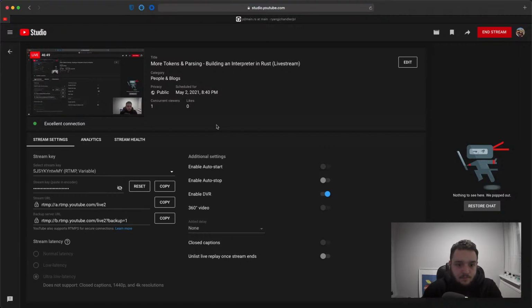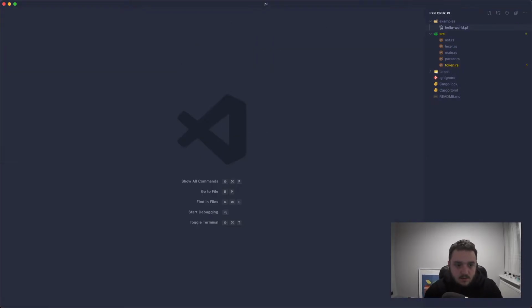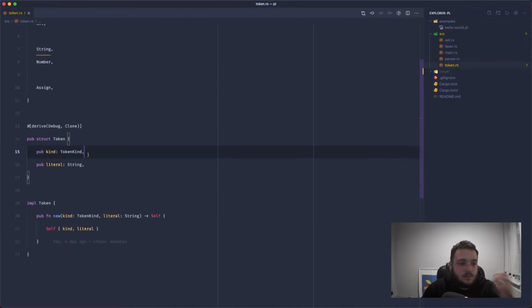Nearly an hour. 50 minutes. Let's do another 10 minutes. Let's start supporting some more parser rules. Let's flesh out the expression stuff so that we can do more complex expressions like prefix operations and multiplication, that sort of stuff. Yeah, where do we begin?